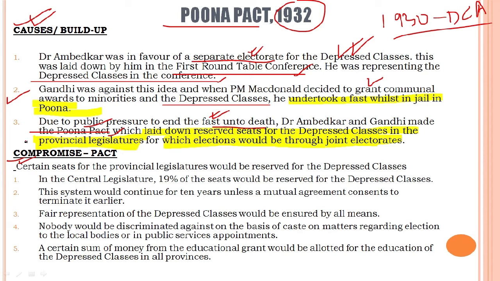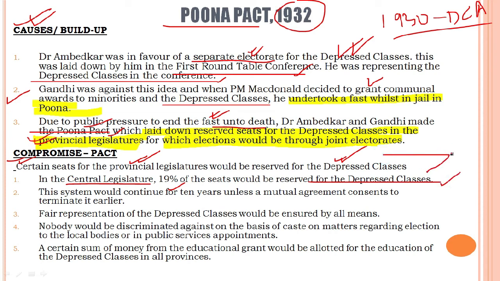We also see that along with the seats being reserved in provincial legislatures, certain seats would be reserved for the depressed classes, as well as in the central legislature. In the central legislature, 19% of the seats would be reserved for the depressed classes.